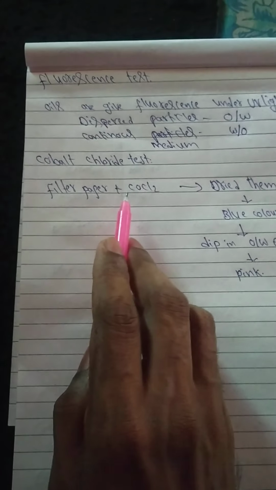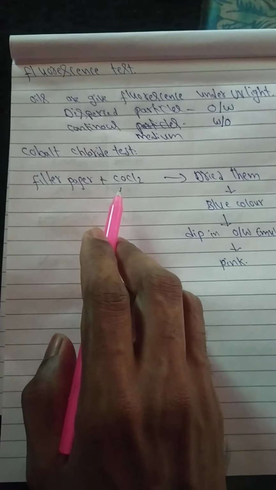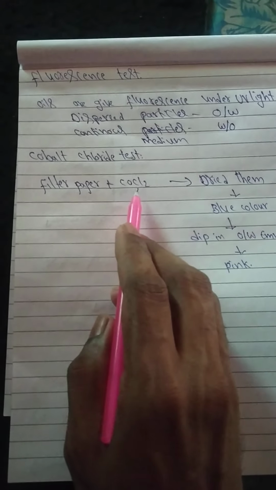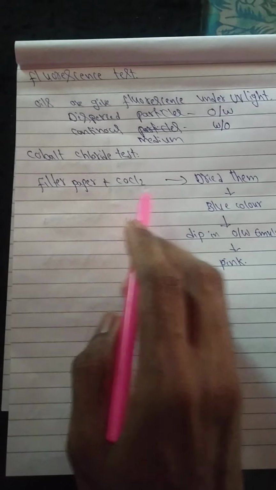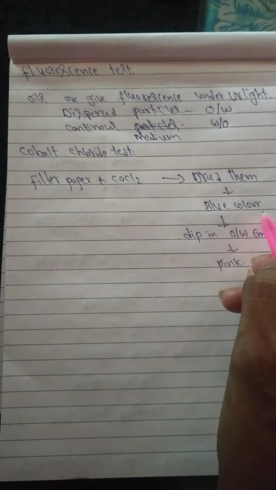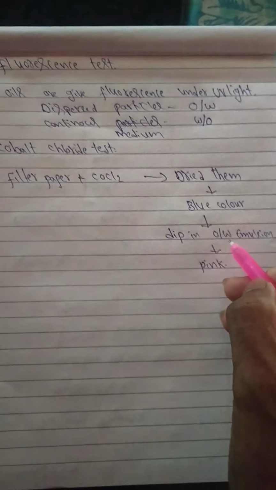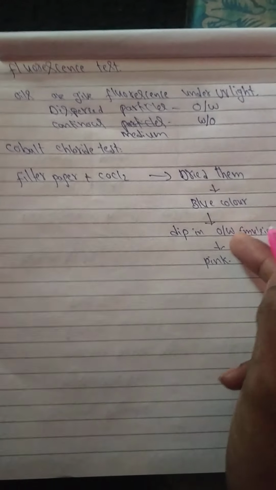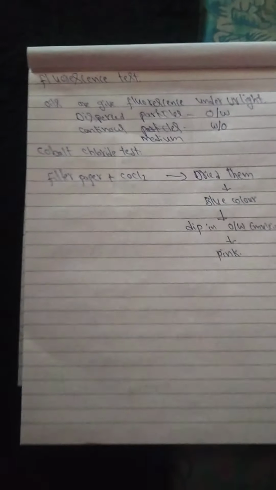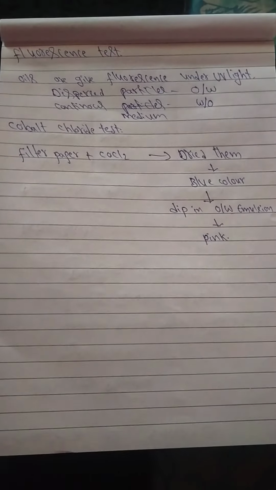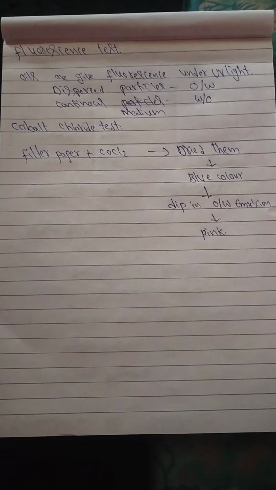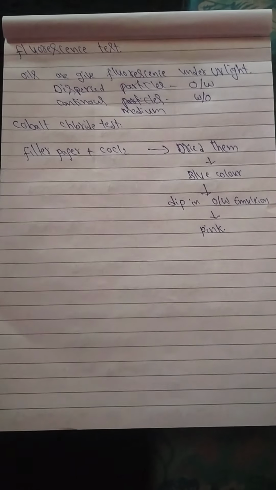Next, another test, the cobalt chloride test. When filter paper is soaked in cobalt chloride and dried, it produces a blue color. When this blue paper is dipped in an oil in water type emulsion, it produces a pink color. So these are the various tests used to differentiate between emulsions and to identify the type of emulsion. Thank you.